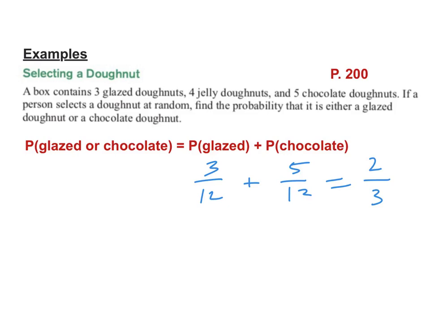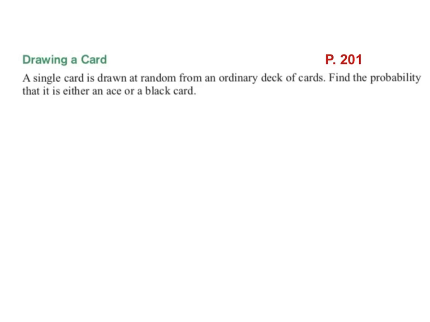Okay, let's look at another one. This one is on page 201. Go ahead and try that one out. Are these mutually exclusive events? Why not? Some can be black and an ace. How many black aces are there? There's ace of spades, ace of clubs. So there's two situations where both can happen. These are not mutually exclusive, which means you're going to have to subtract those ones off when you're calculating this.